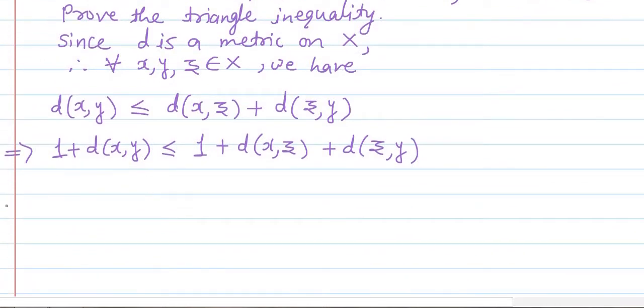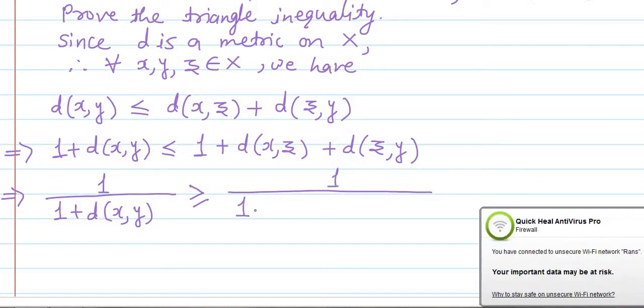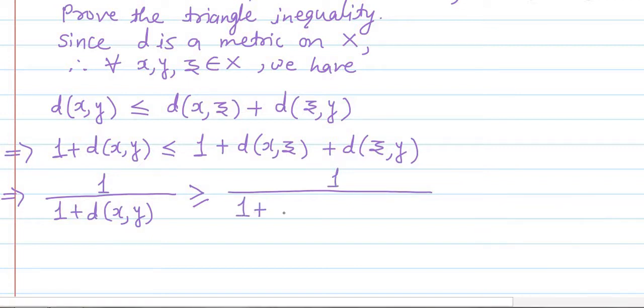After taking reciprocals, the relationship gets reversed, so 1 upon 1 plus d of x comma y is greater than or equal to 1 upon 1 plus d of x comma z plus d of z comma y.